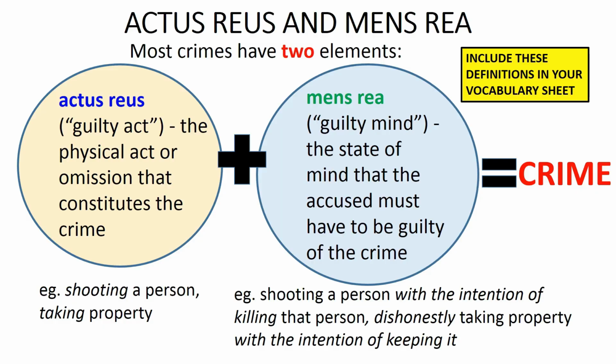of keeping it. Now, while the actus reus is something that you can see, the mens rea is something that you can't see because the mens rea is a state of mind or intention. However, the mens rea is critically important. For example, if Franz is walking through the bush with his gun and he shoots Hilmi with his gun, then it is Franz's state of mind that marks the difference between Franz being guilty of murder and Franz being not guilty of murder. This is because, in both cases, Franz has killed Hilmi by shooting him.